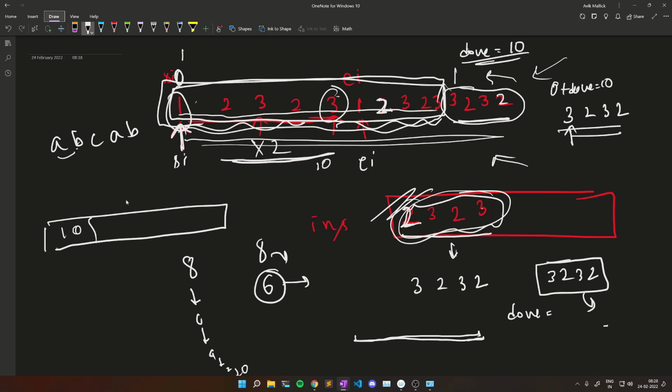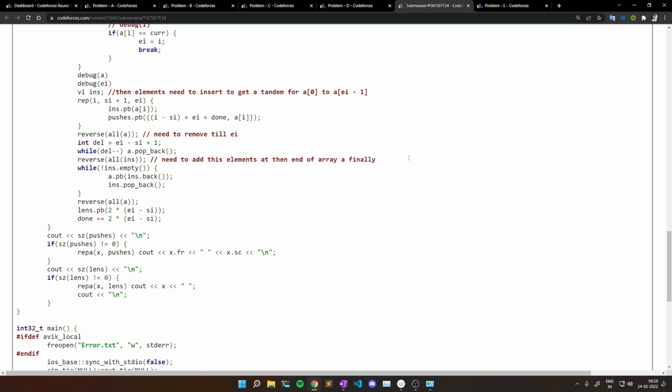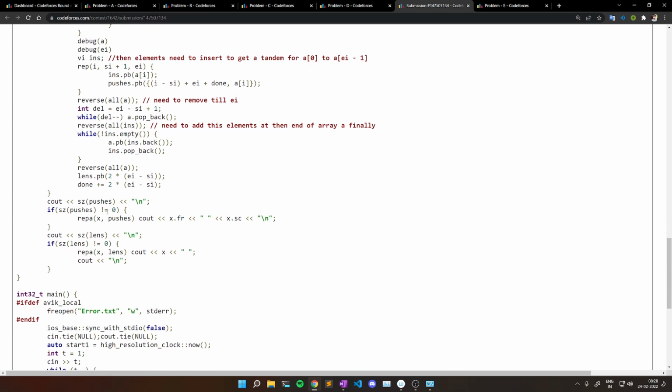So when our next index is 0, I mean in the new array, we need to add an offset, because these elements should have existed in our array before this element. So I have increased my done by 2 into end index minus starting index, which is the size of the offset. After this is done, I just printed the size of the pushes. For each push I just print the point index where I'm pushing the element and which element I'm pushing. Then I also print the sizes of each tandem repeat, and that was it.